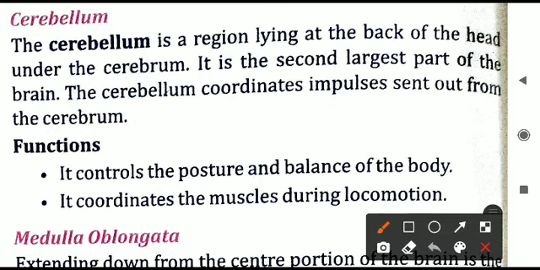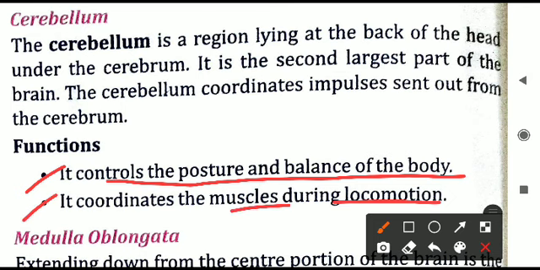So now we'll see the functions. The first function is it controls the posture and balance of the body. Second, it coordinates the muscles during locomotion. Whenever you're doing different day-to-day activities, all the muscles are working together. They are working together because they are being coordinated. Coordinated means they all are being regulated or controlled by something. How are they controlled or coordinated? By the brain. And which part of the brain is that?